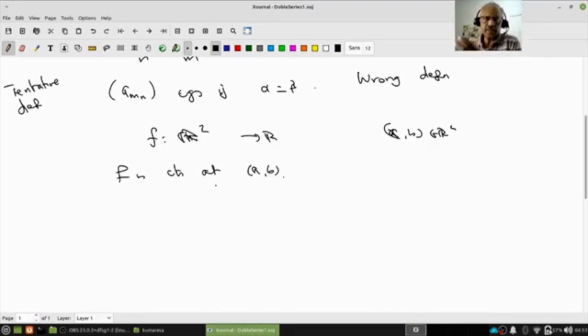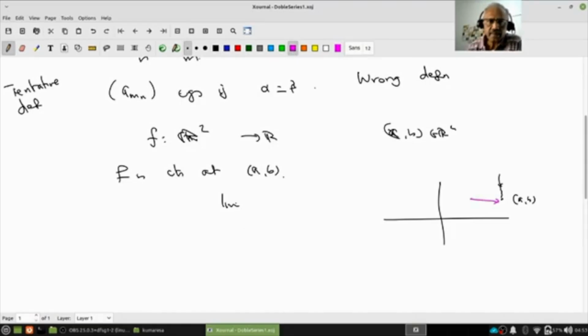Since I know continuity of a real valued function of a real variable, I may be tempted to look at the limit as it goes this way and this way.